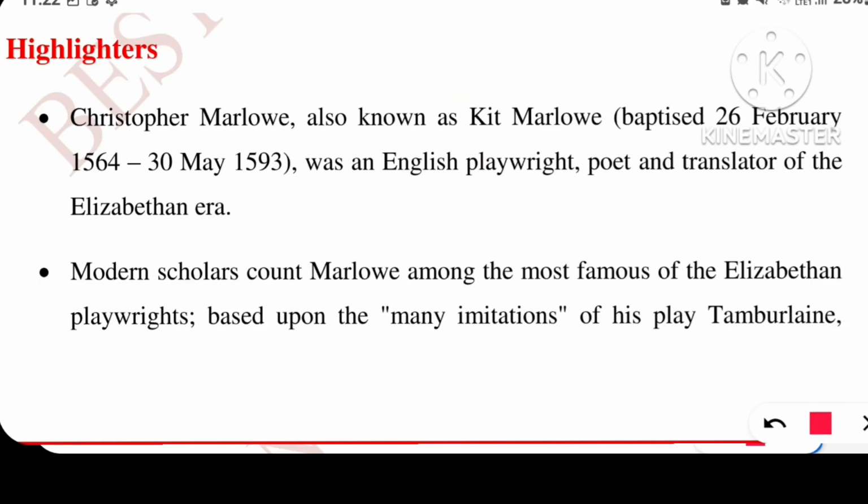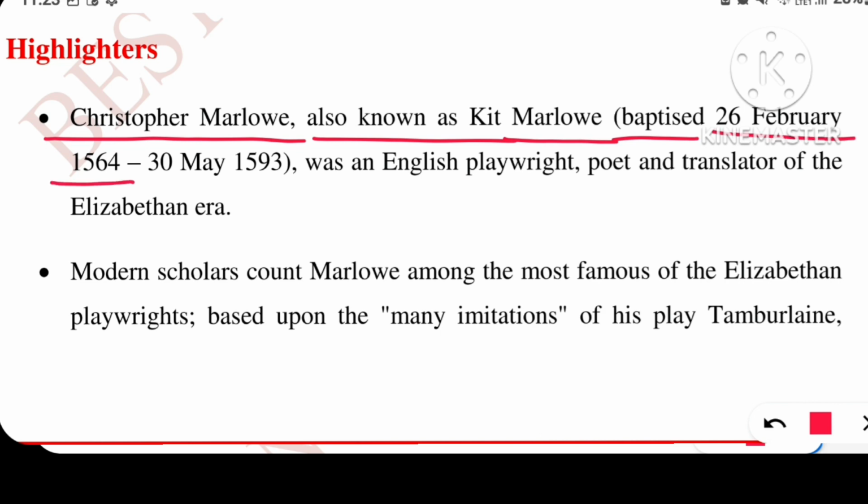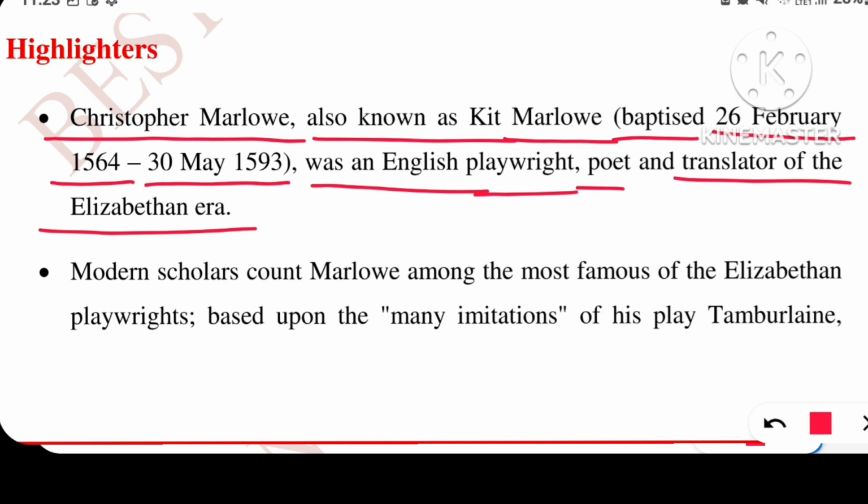Let's see the highlighters. Christopher Marlowe, also known as Kit Marlowe, was baptized Christian. He was born on 26th January 1564 and he died on 30th May 1593. He was an English playwright, poet, and translator of the Elizabethan era. Now, from this first highlighter, we have so many questions.